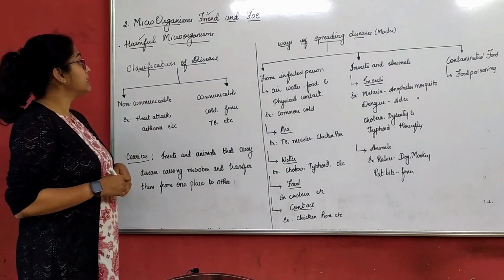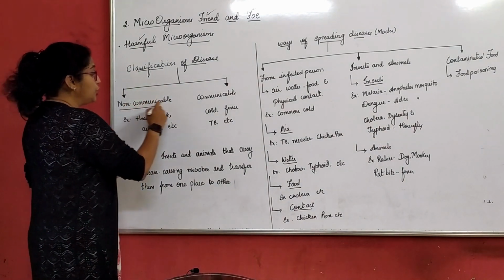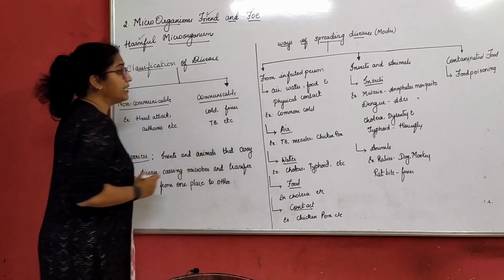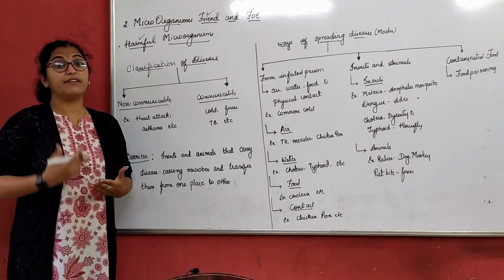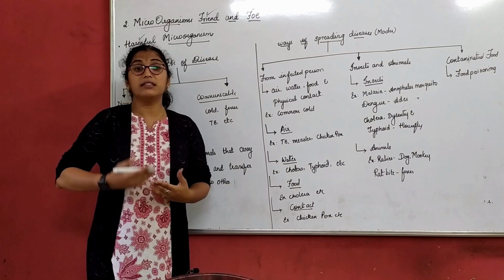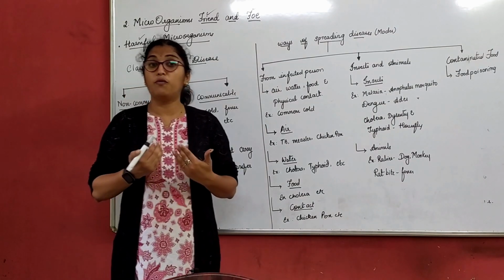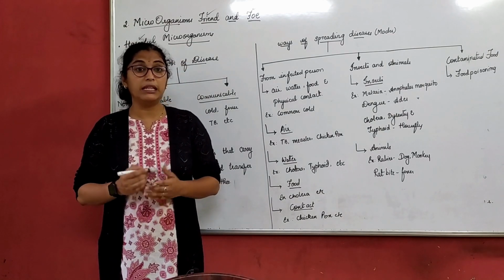When we talk about a disease, classification of a disease is done in two types: non-communicable disease and communicable disease. The name itself gives a clear picture: a disease which is not communicated from one person to another is called a non-communicable disease.